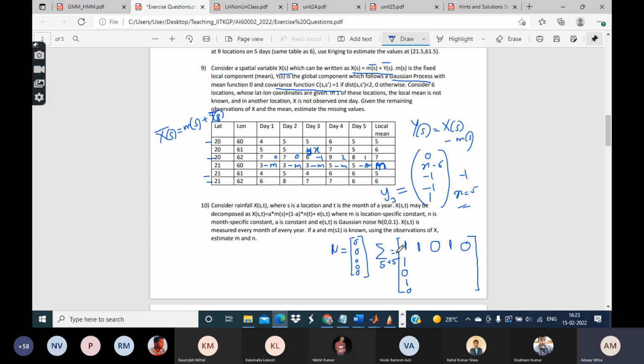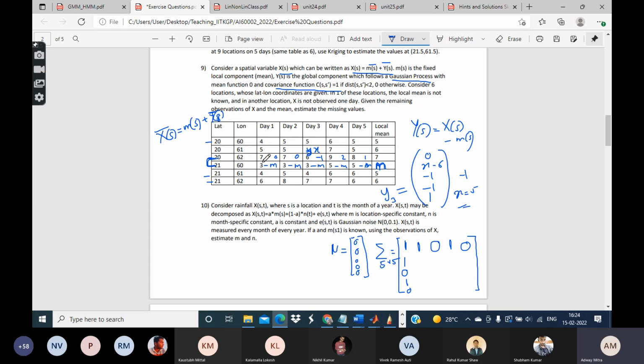You also know the mean as well as the covariance of that Gaussian process, right? So now let us consider any two locations, these two locations. If you consider the y values at these two locations, then because y follows a Gaussian process, that means if you consider any subset of these observations, they will still form a Gaussian distribution.